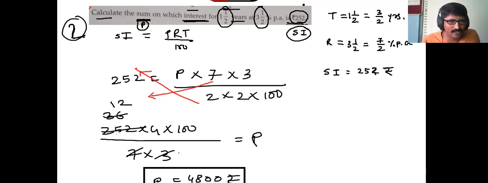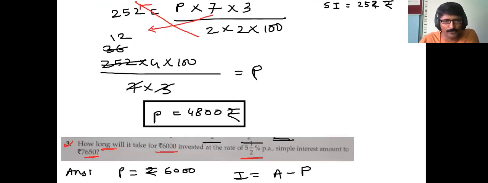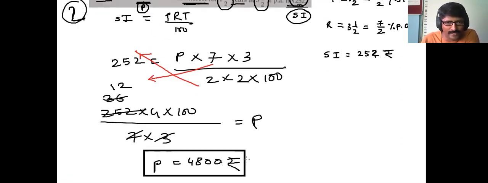So if you do this calculation, 7 3s are 21, and if you cancel this 21 and 252, it will become 12. 12 4s are 48 into 100, 4800. So principal is 4800. I hope students, you got that very easily. In case someone has doubt, surely you raise hand, or else you can pause the video and copy it quickly. Hurry.